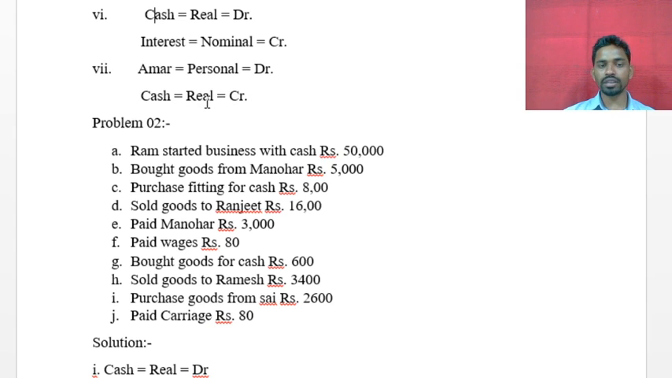What's the real rule? Debit what comes in, credit what goes out. This is cash, an asset, so it comes under the real account, and as you know the real rule, credit what goes out.